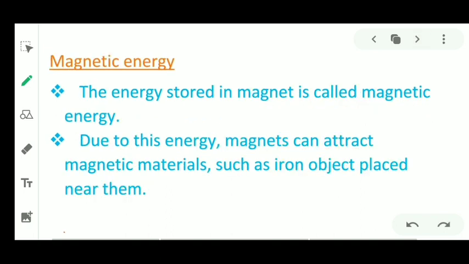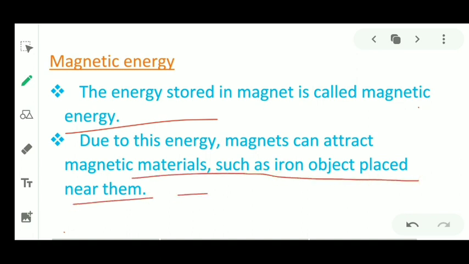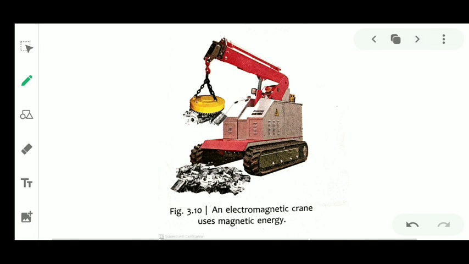Next we have magnetic energy. The energy stored in a magnet is called magnetic energy. Due to this energy, magnets can attract magnetic materials such as iron objects placed near them. Here is the image of an electromagnetic crane. It uses magnetic energy to lift some iron stuff.